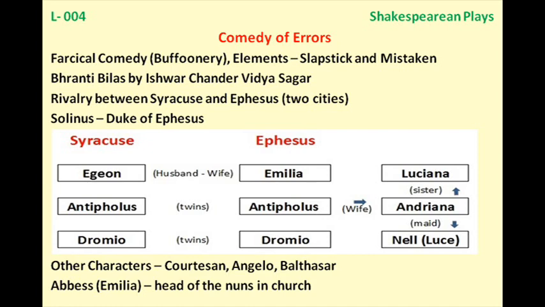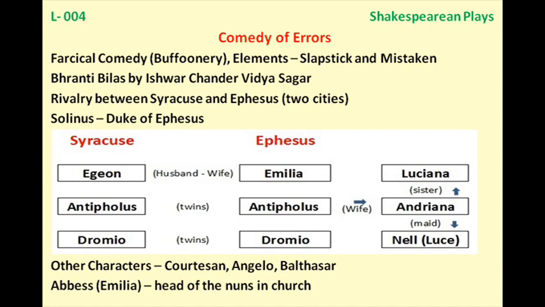And when the Duke listened to this story, he was moved, and he decided that he will not give the death punishment to Aegeon. Instead, he told him that you have 24 hours, and within 24 hours he has to deposit 1000 marks. You can assume it is a currency or money. So 1000 marks he has to deposit. His life will be spared, otherwise he will be punished.